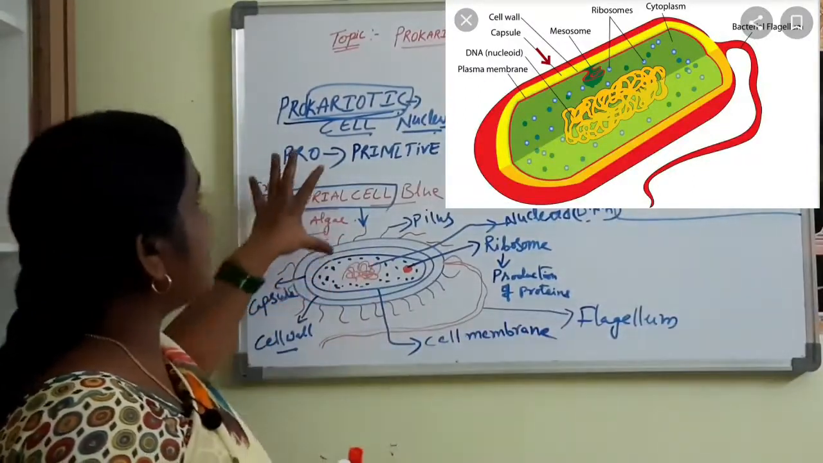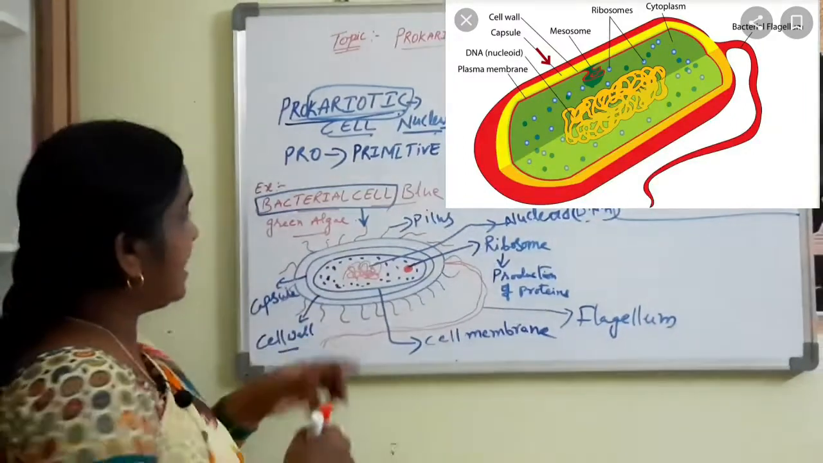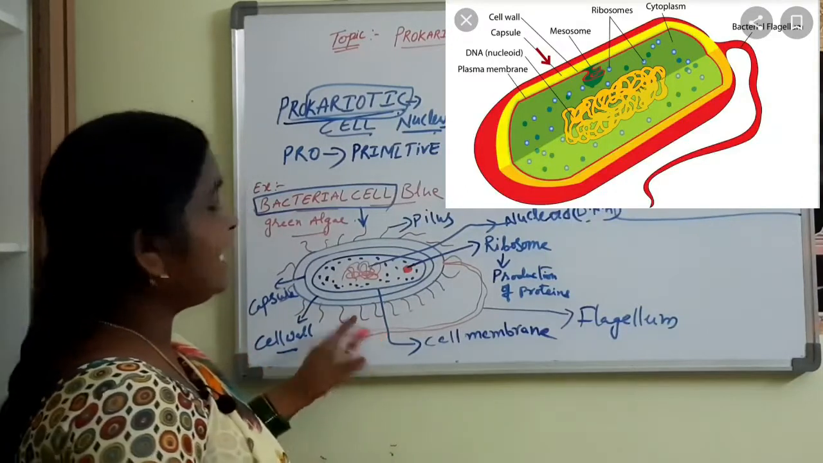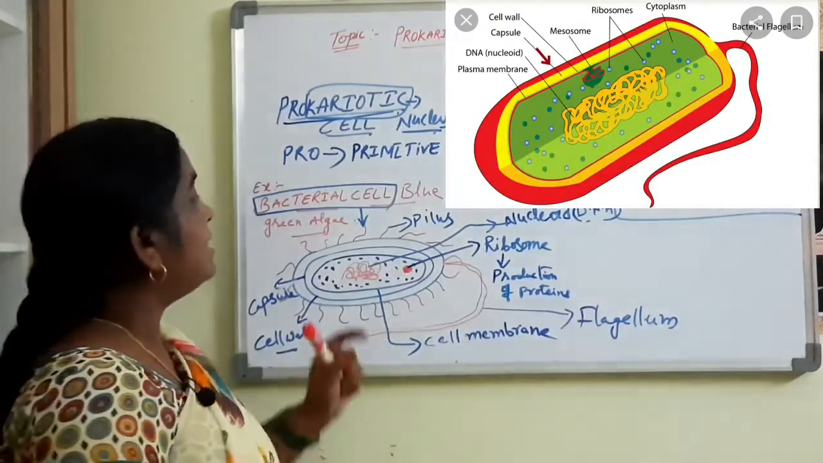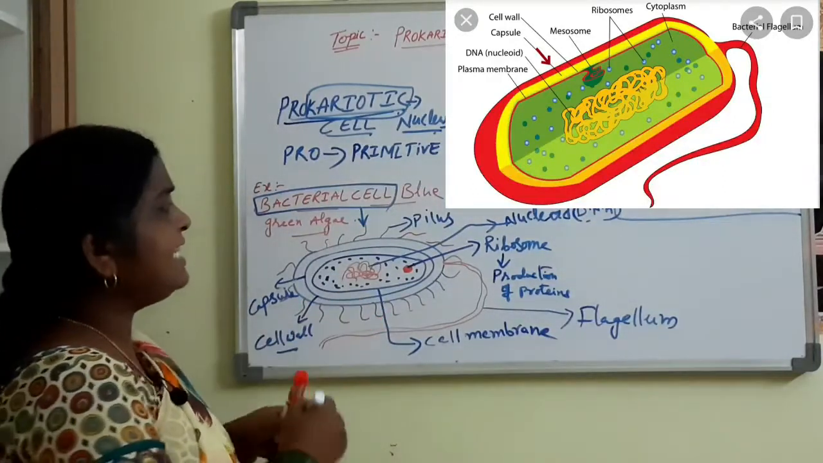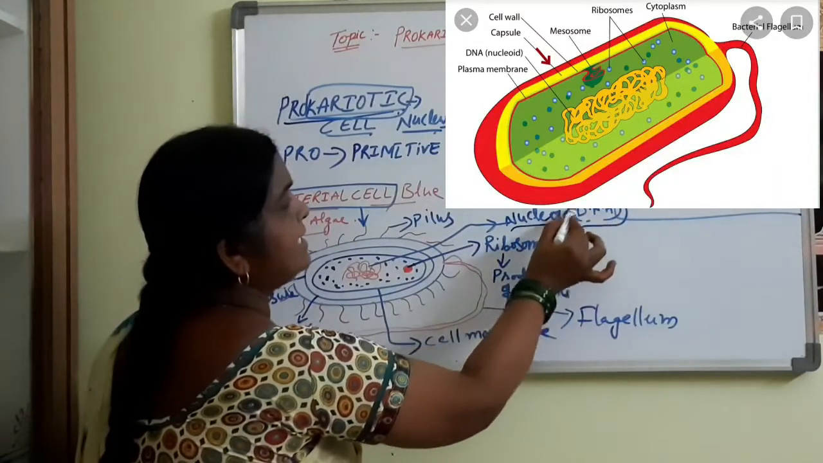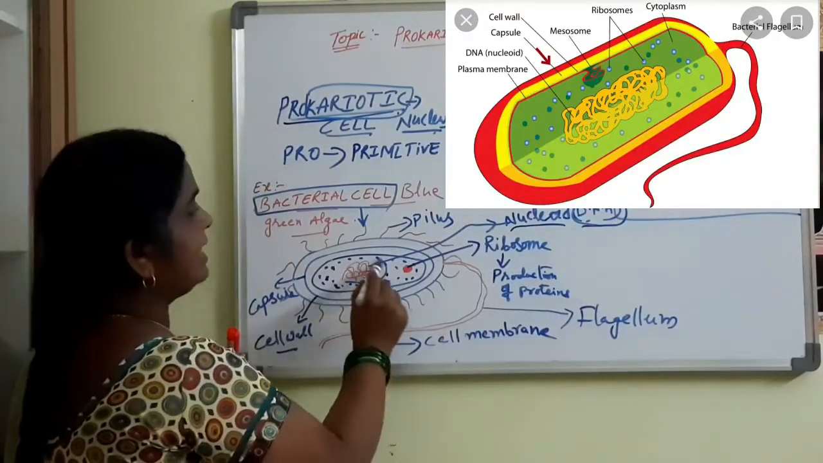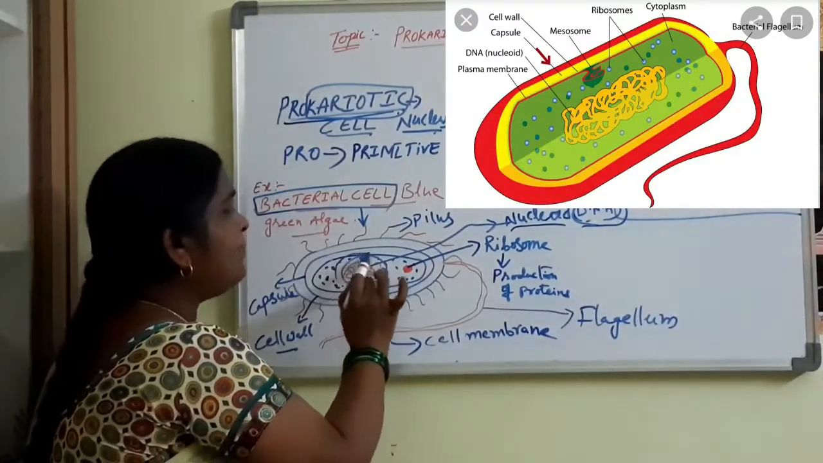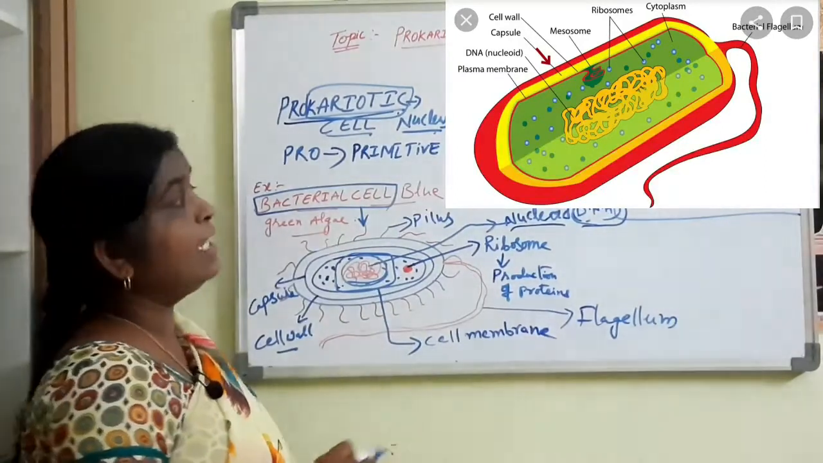So this is the structure of the bacterial cell. We can see it very clearly under the electron microscope. When we observe under the electron microscope, we can see this nucleoid. What did they say? Nucleoid. It is rich in DNA. It is a thread-like structure, we can see very clearly. But it is not bounded by any membrane.